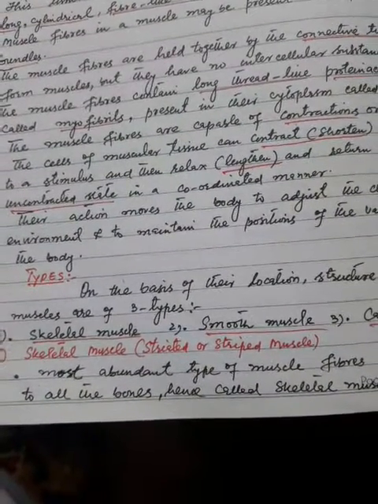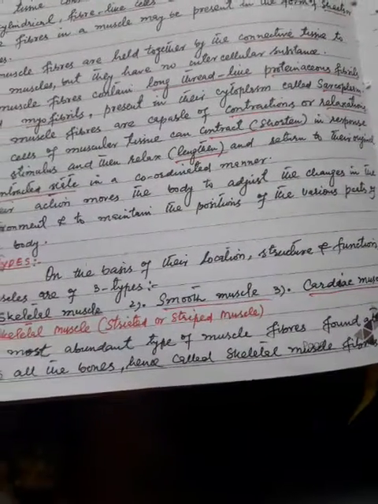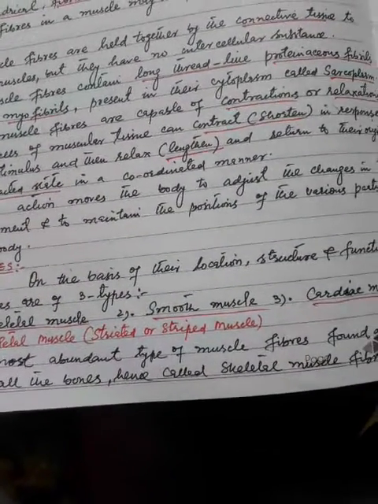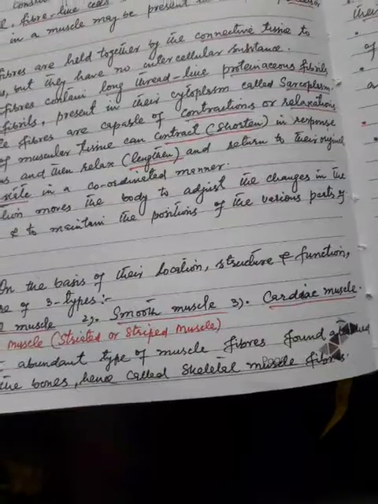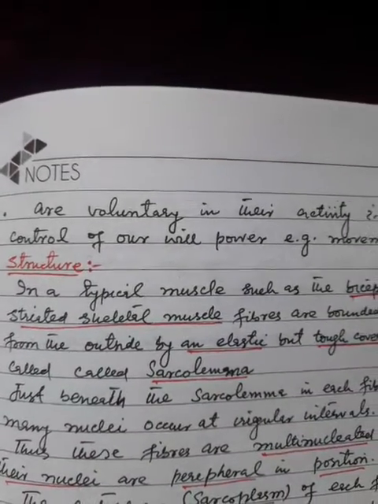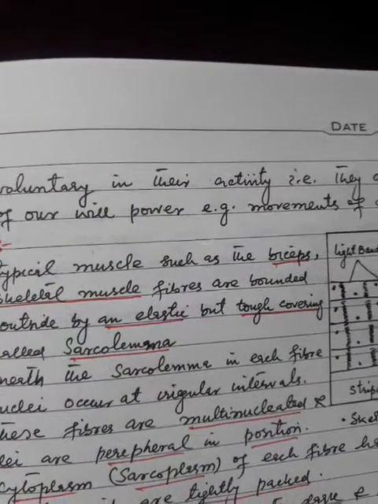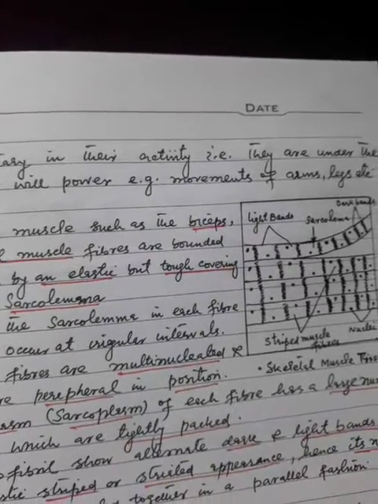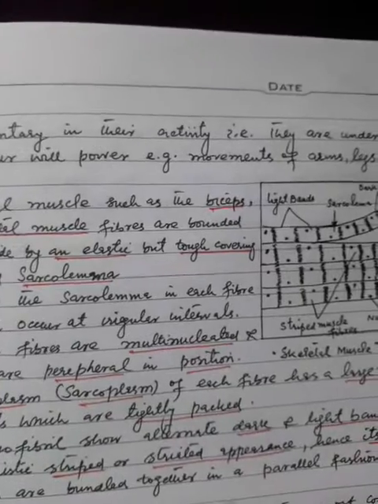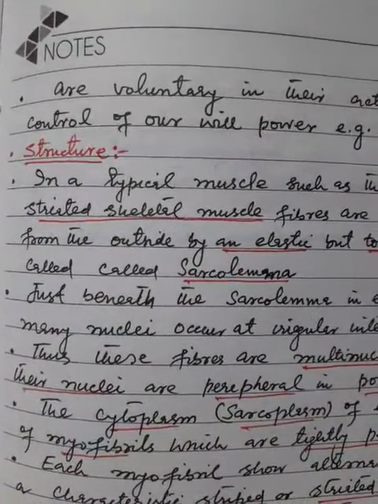Skeletal muscle is the most abundant type of muscle fiber found attached to all the bones, hence called skeletal muscle fiber. Skeletal muscles or striated or striped muscles are voluntary in their activity, that is, they are under the control of our willpower. For example, movements of arms, legs, etc. Now, the structure.